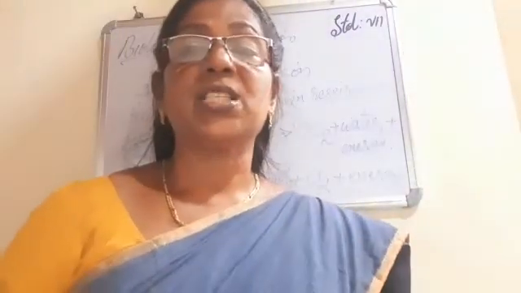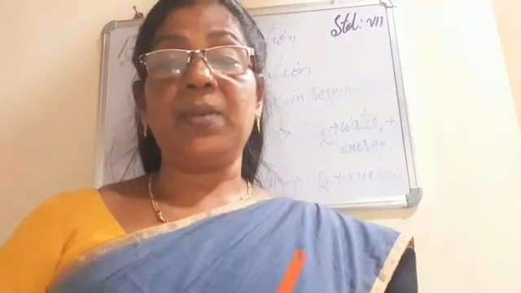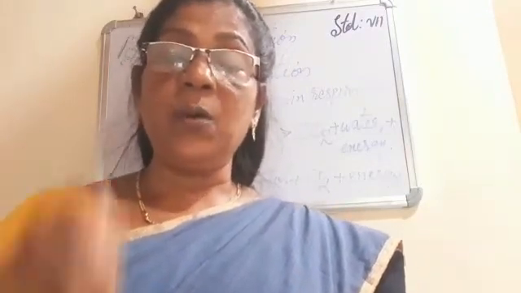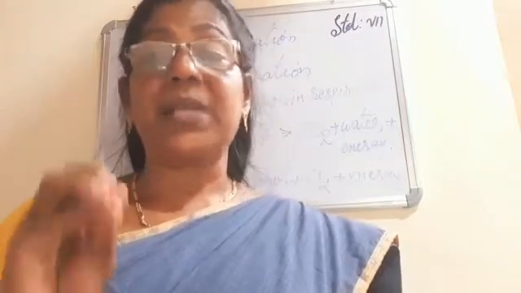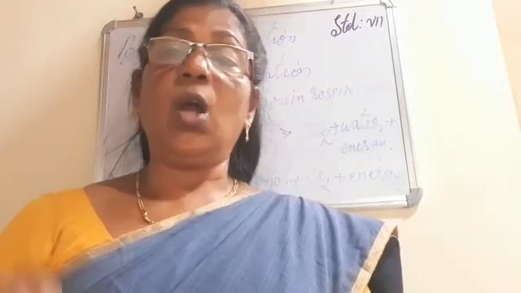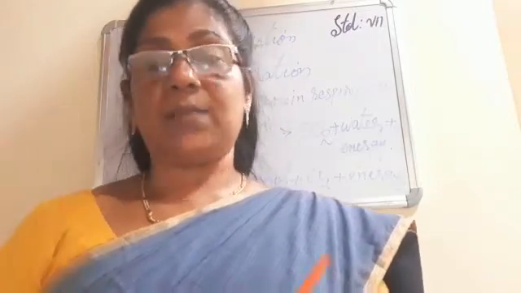So what is aerobic respiration? Aerobic respiration is a process in which the breakdown of glucose takes place in the presence of oxygen. This occurs in almost all organisms.